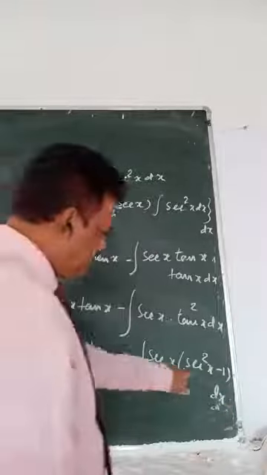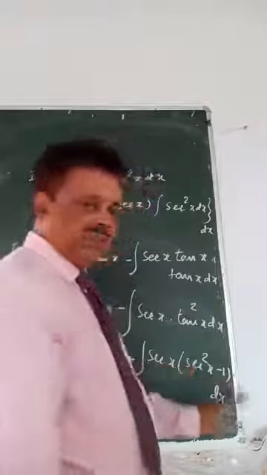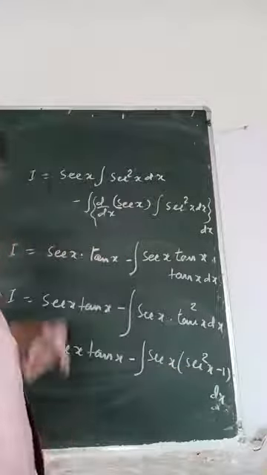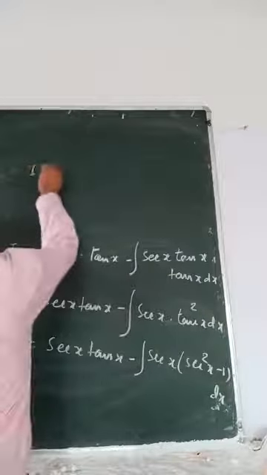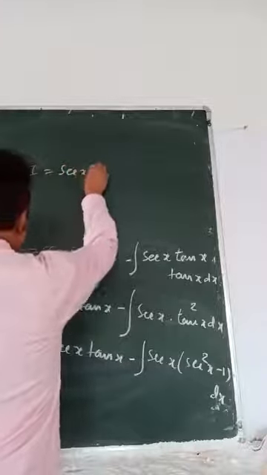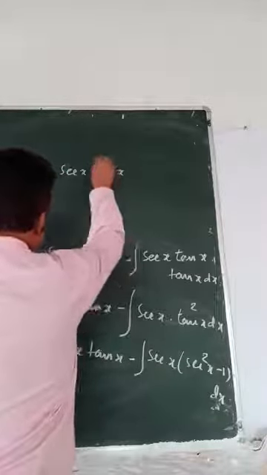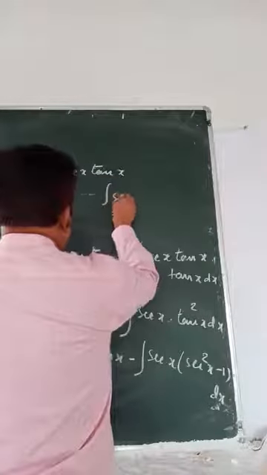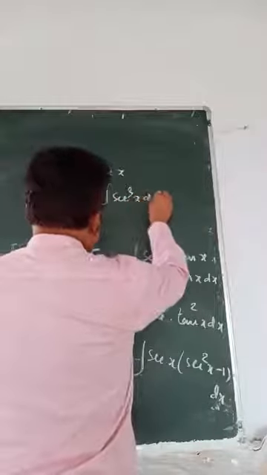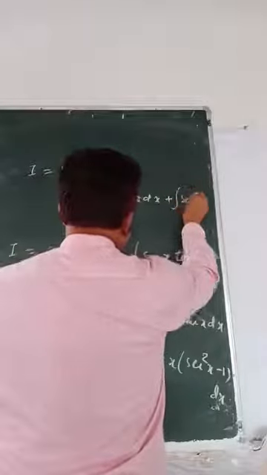Now look, when you multiply it with sec x, it becomes sec cube x, so repetition will start. So I equals sec x tan x, minus integral of sec cube x dx, plus integral of sec x dx.